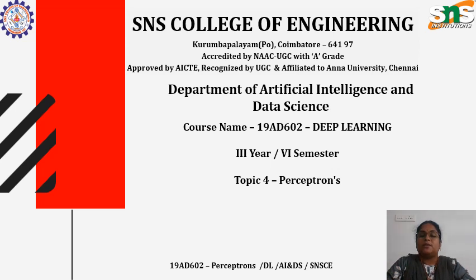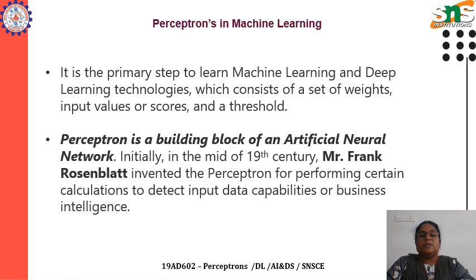Today, I am going to explain the concept of perceptrons in deep learning. What are perceptrons? Before we see about the perceptrons in deep learning, we'll discuss how the perceptrons work in machine learning.